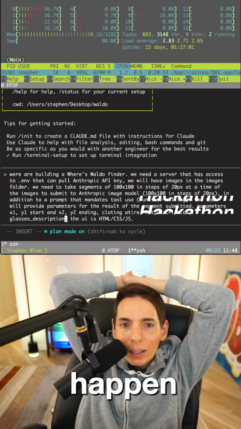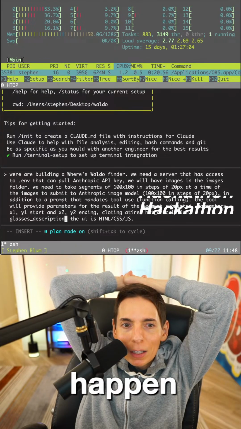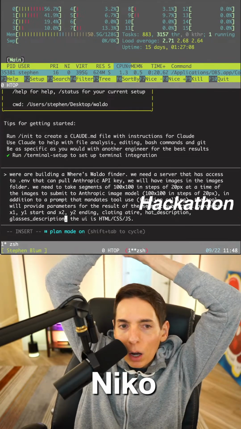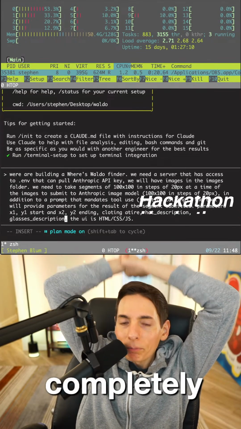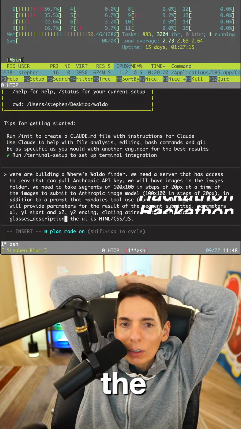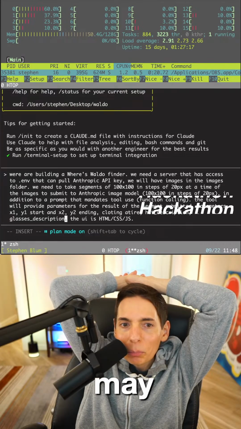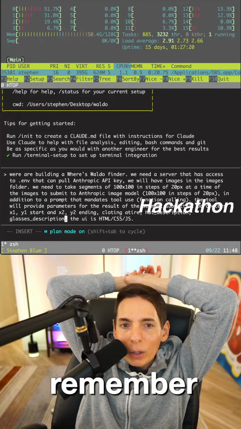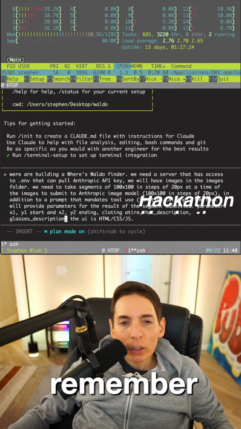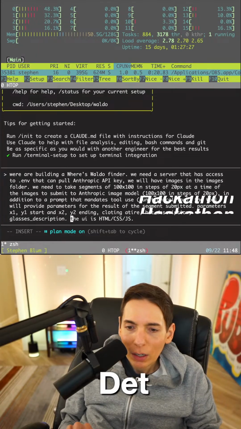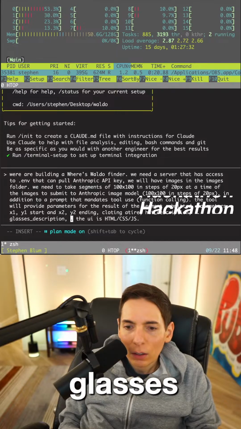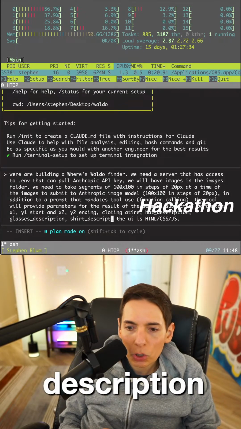Mohammed, tell it to remember the codes, else it may give completely new code. Wait, Mohammed, you have to tell me a little bit more details about that. What does that mean? Tell it to remember the code, else it may give up or give completely new code. Tell it to remember. I'm trying to figure it out. Give me more details, because we're just getting the first prompt in. Glasses description. Let's see. Shirt description.